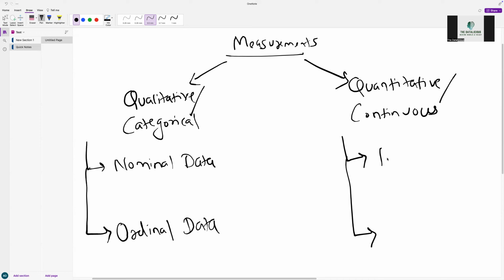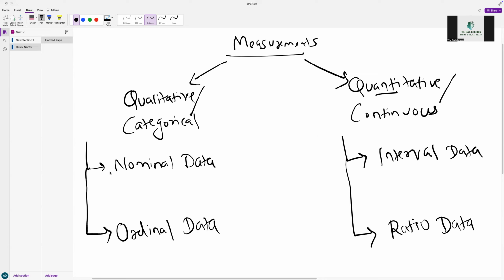For example, we have interval, and here we have ratio. Interval data type and ratio data type. Now from the name itself, quantitative means something related to quantity, right? That means some kind of mathematical, it's measurable. And on the opposite, qualitative is not measurable. It is also called categorical data, and this is also called continuous data.